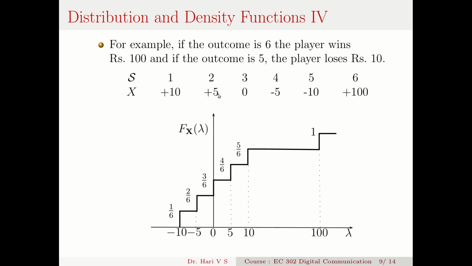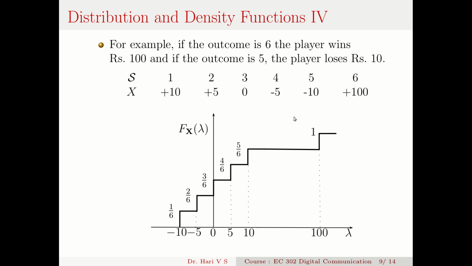The plus sign indicates a gain and the minus sign indicates a loss. And 3 means it is neutral. He doesn't lose or gain anything. He gets 0. If it is 4, he loses 5 rupees. If it is 5, he loses 10 rupees. If it is 6, it is a jackpot. He gets 100 rupees.